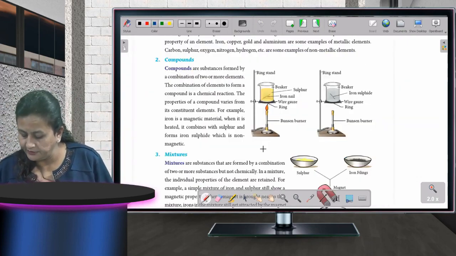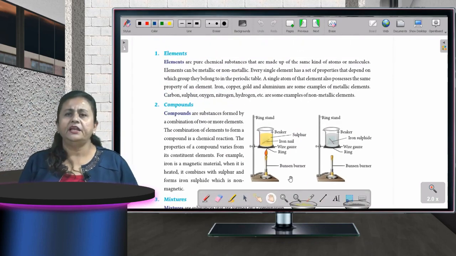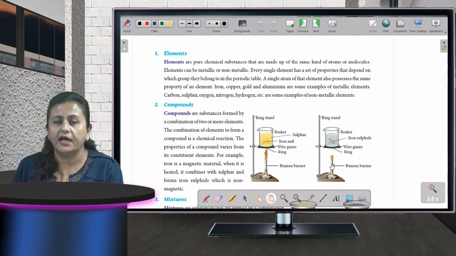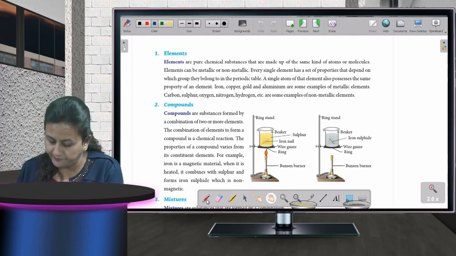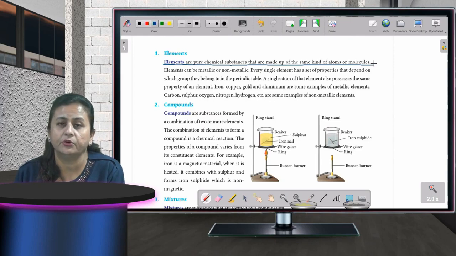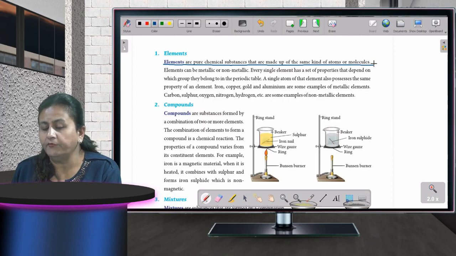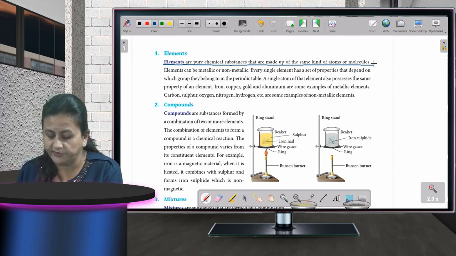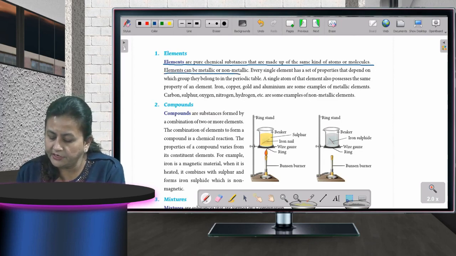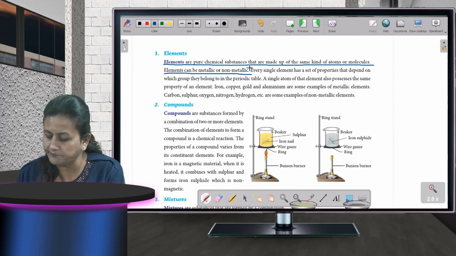Now the next one. Now what are elements? Elements होते क्या है? Okay, I'll read it out for you, then I'll explain. Elements are pure chemical substances that are made up of same kind of atoms or molecules. Okay, as I told you, elements are the purest form and they are made up of same kind of atoms or molecules. Fine, children? Elements can be metallic or non-metallic. That I have already mentioned when I was taking that diagram of yours. Okay.